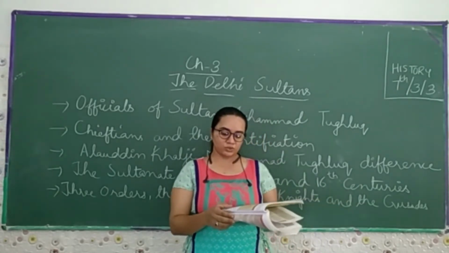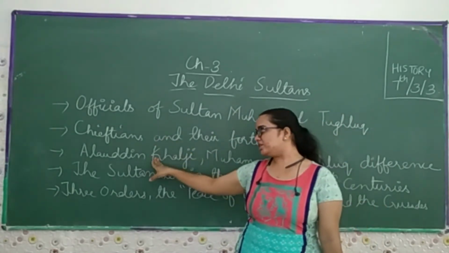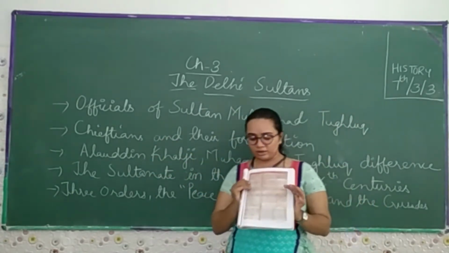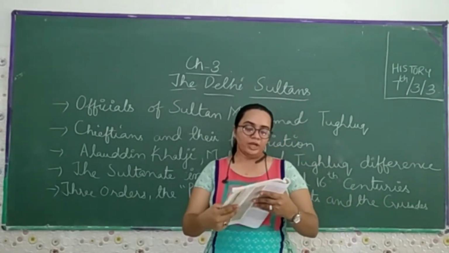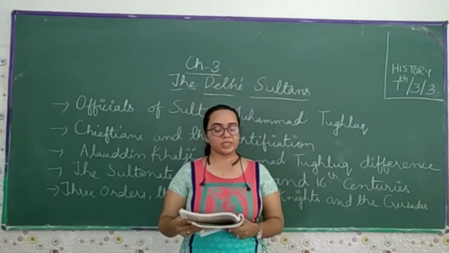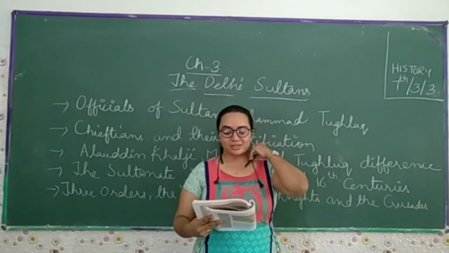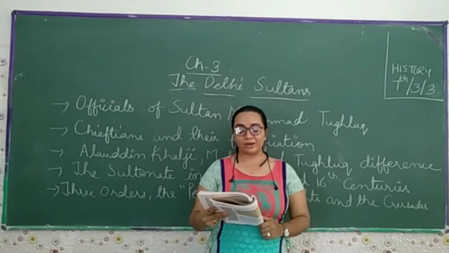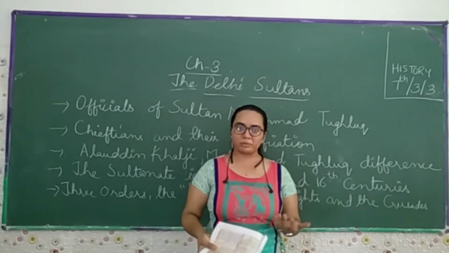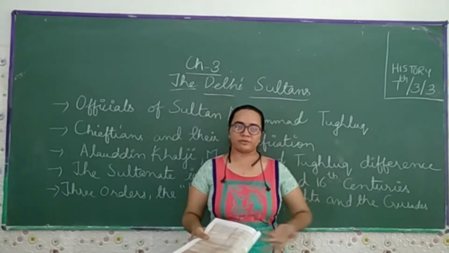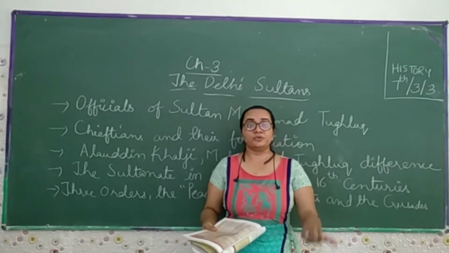Let's see how the two rulers dealt with them. This is the difference we are going to see: what Khilji did and what Tughlaq did. Alauddin Khilji and Muhammad Tughlaq. Delhi was attacked twice, in 1299 and 1300, and 1302 to 1303. As a defensive measure, Alauddin Khilji raised a large standing army. The people used to walk on foot, so we used to call it the large standing army, or in other words, the foot soldiers.